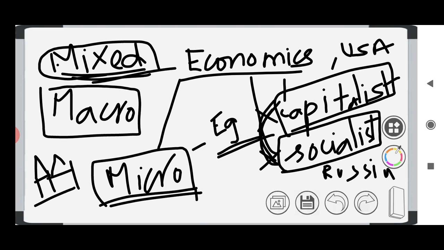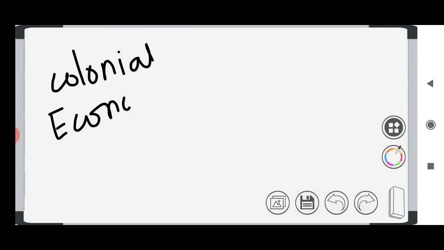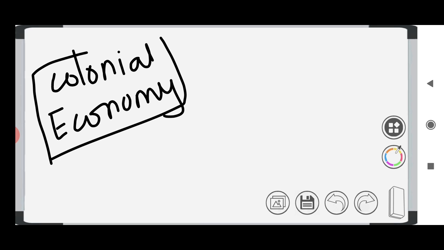And why have we chosen a mixed economy? What is the reason to choose it? You can have this question. Actually, before independence, we were a colonial economy. What is a colonial economy? A colonial economy is an economy which serves another country. In our case, the Indian economy served the British economy. During that period we had an option to select what economy we should choose after independence. After independence we could select our own economy, right?